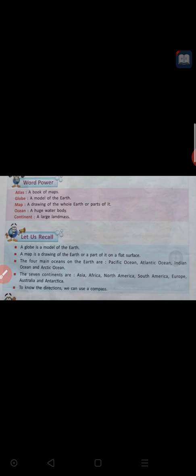The magnetic needle in the compass will always be indicating the north direction only. It will always be showing the north direction, that needle. It is the quality of that magnetic needle. And why is it like that? I told you to ask your science teacher. You can ask science Didi why the magnetic needle of the compass always shows the northern direction only. If you ask her, she will explain to you nicely, better than me. I hope you will ask that.